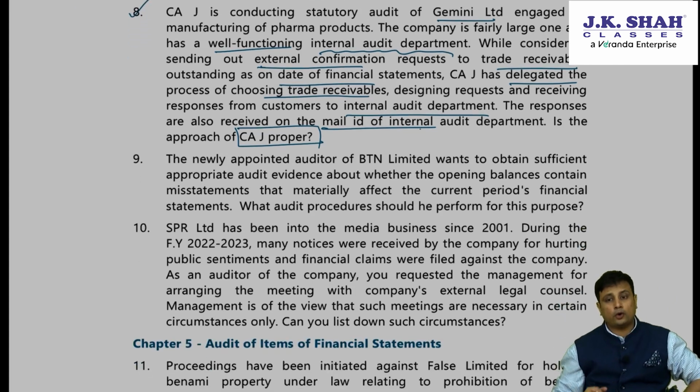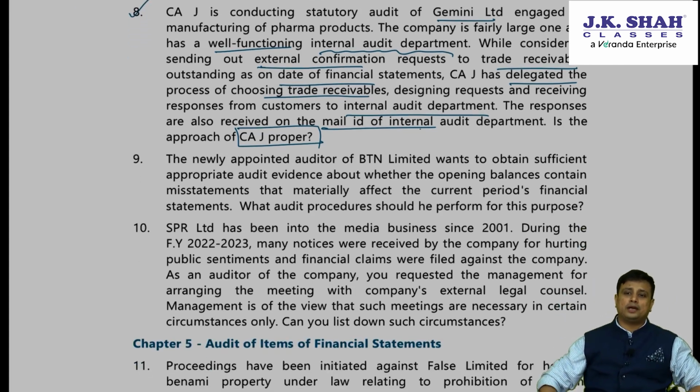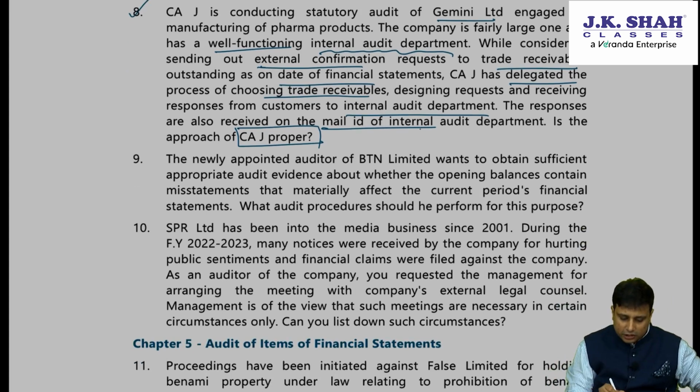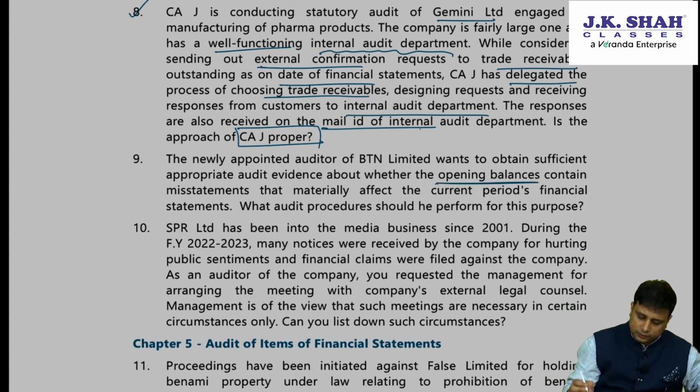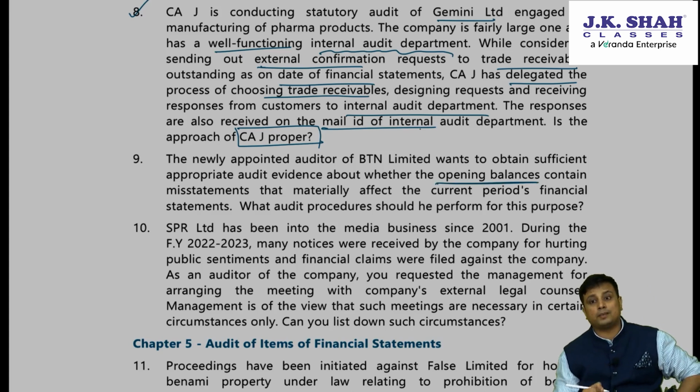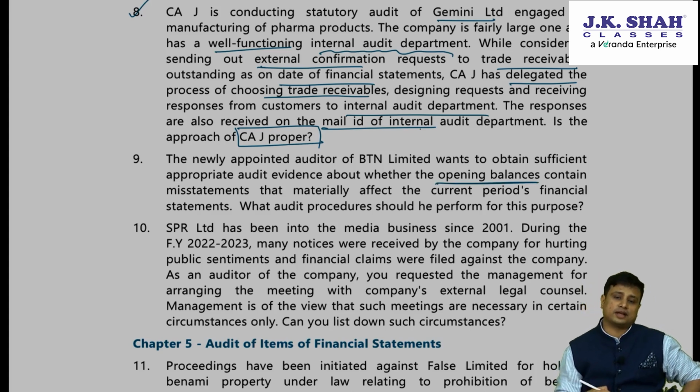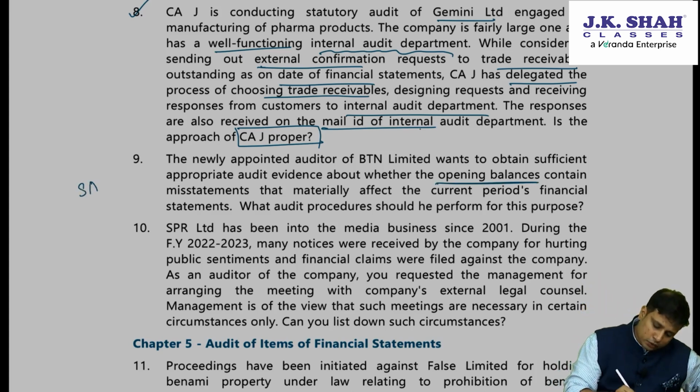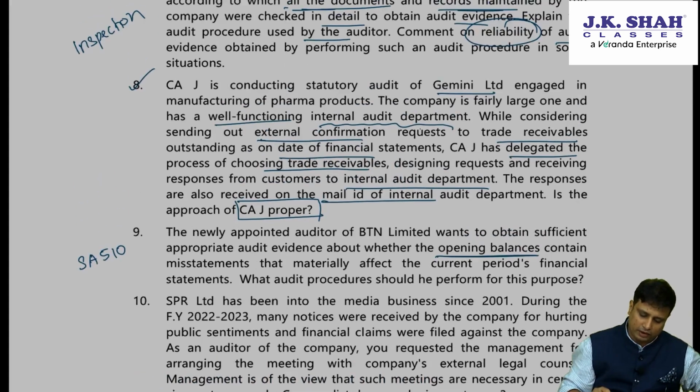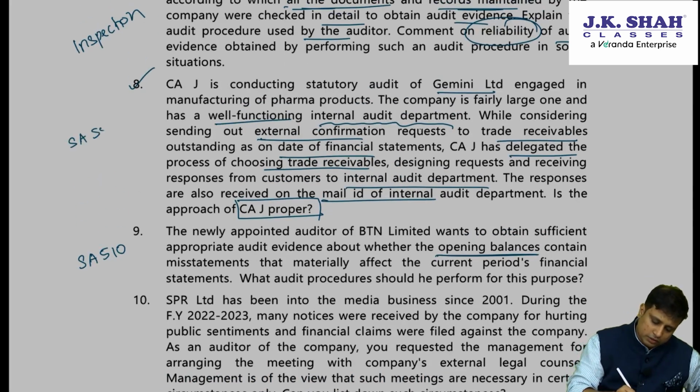The newly appointed auditors of BTN Limited wanted to obtain sufficient and appropriate evidence whether the opening balances contain misstatement that materially affect the current period financial statement. So you need to write procedures that we have studied under SA 510. So this question was on SA 505. This was on SA 500.